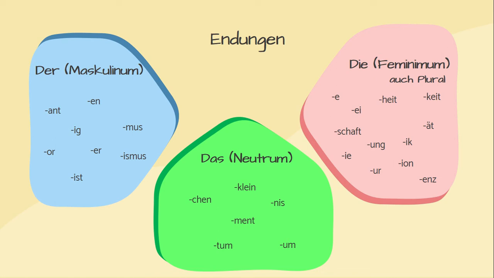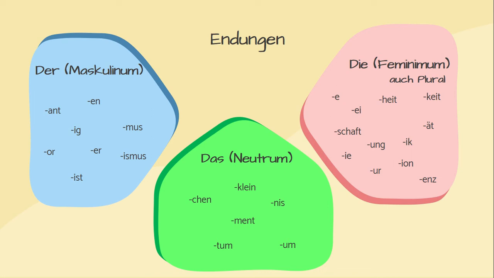We have das Kind, das Baby, and Mädchen and Fräulein are the smaller forms of Frau, a woman. Next are words ending in ment, das Monument. Another ending for neutral is nis, das Ergebnis. Last, we have tum and um, das Eigentum, das Museum, and so on.